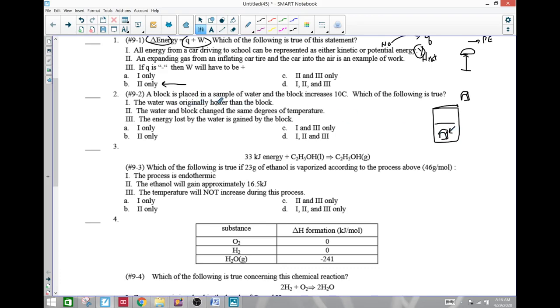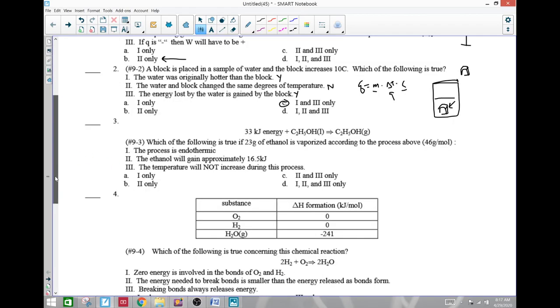The water was actually hotter than the block. Yes. The water and the block changed the same degrees of temperature. We don't know that for sure. We need Q equals mass times change in temperature times specific heat. They don't have the same mass. They don't have the same heat. So we don't know that this is the same. The energy lost by the water is gained by the block. Yes. So we're looking at 1 and 3.